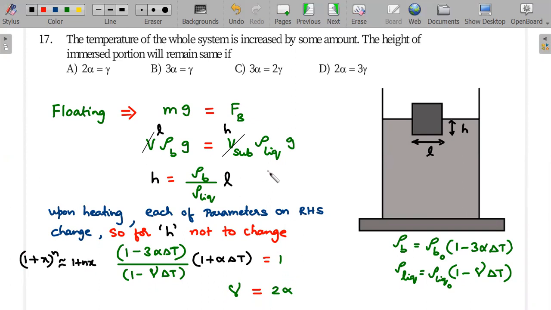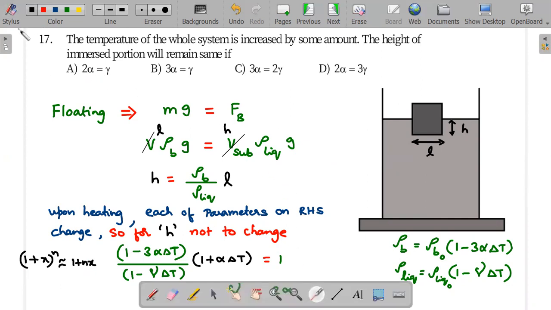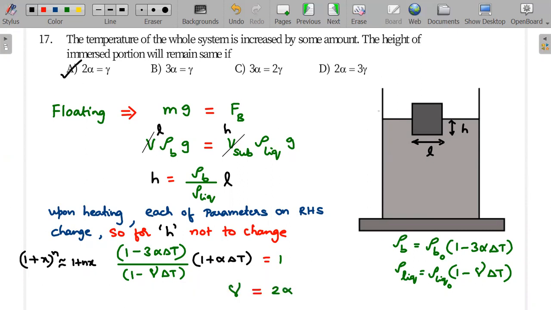There is an alternative way of doing the same thing. You could say mg is constant, right? Because weight doesn't change. So you could directly say this is going to remain constant. So you could say V submerged, which I said is h square into L, into rho liquid should be a constant. So from that also, h square into L into rho liquid should remain constant. You can again rearrange the parameters only by looking at the constancy of the right hand side and still get the value of how H changes. Okay, so that gamma equal to 2 alpha is the correct solution. Okay, so let me mark the correct answer. This is the first one.